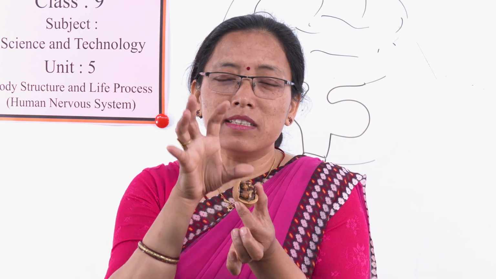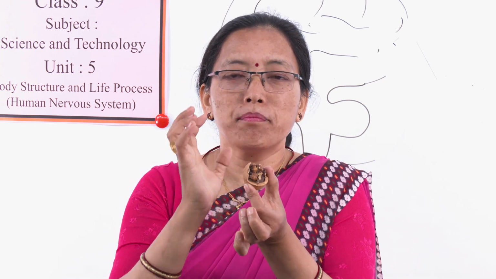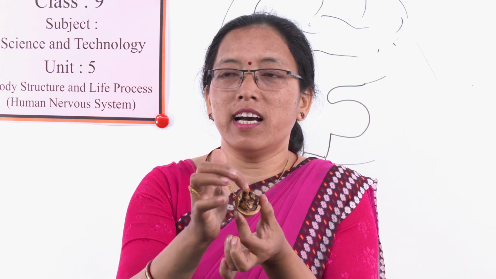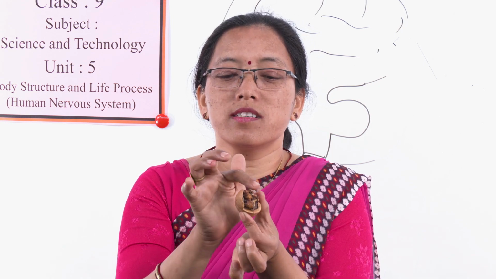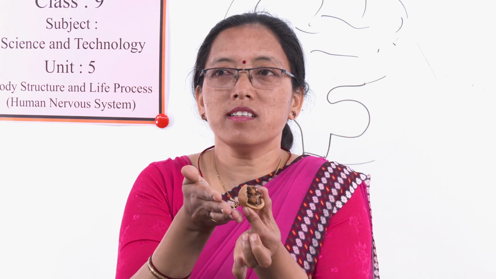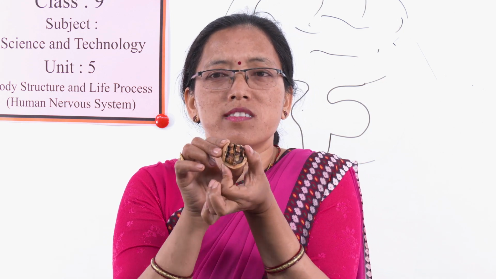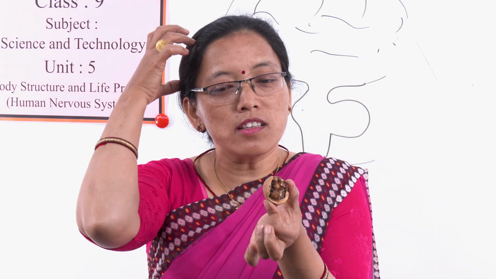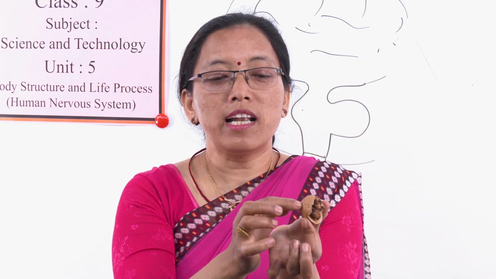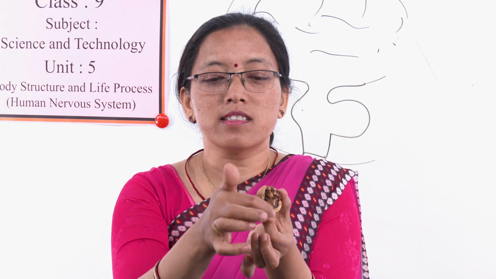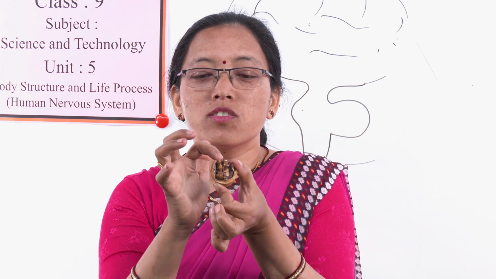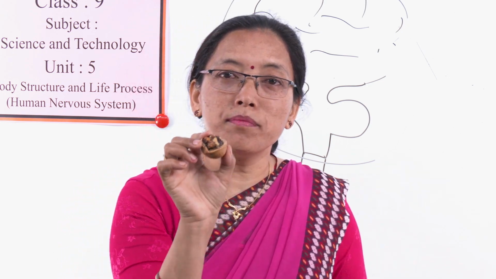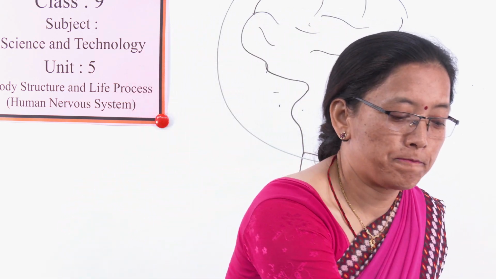It resembles our brain directly. Here there are many folded parts. In the middle there is a fissure which divides it into two hemispheres. Our brain is also the same. Just now I told you, our brain is covered inside the cranium. Here the walnut shell is very hard, which protects this delicate part. This is also a delicate part. So our brain resembles this walnut.